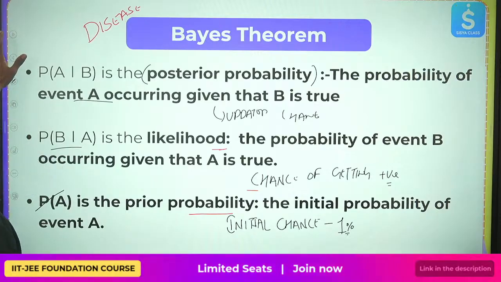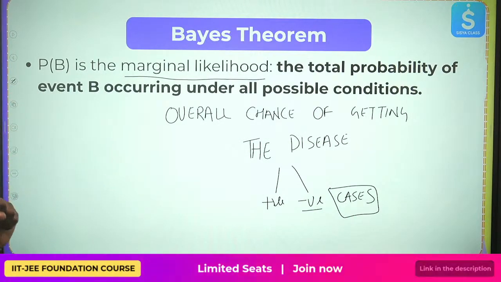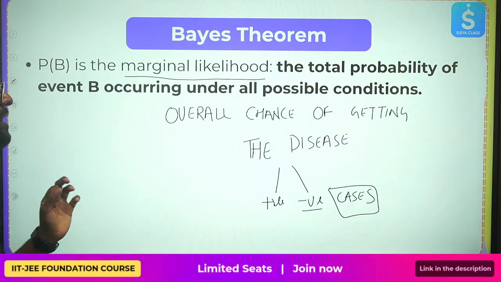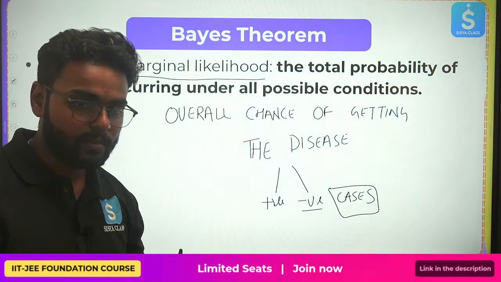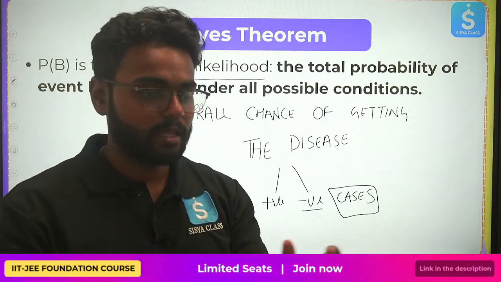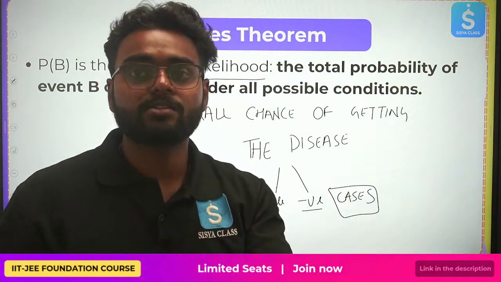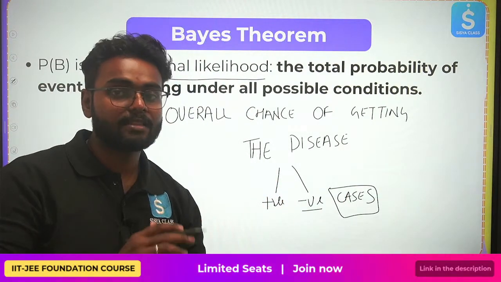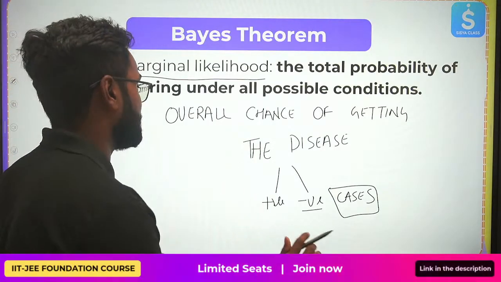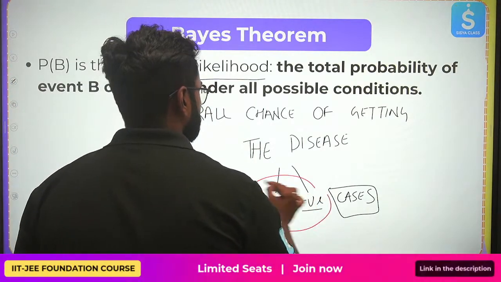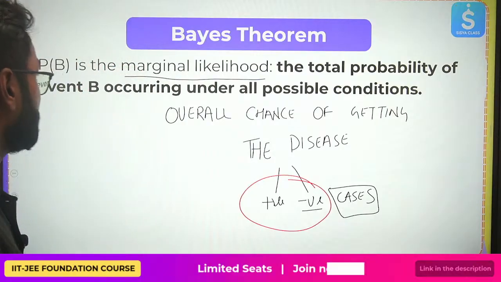Now, finally we have the marginal likelihood, that is the probability of B. It is the probability of the event B occurring under all conditions. Even if you're getting a positive but it's not true, you should consider it if you get the result as positive. So it's basically a combination of complete positive and negative cases.